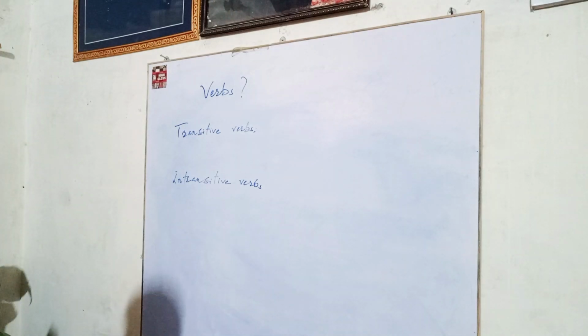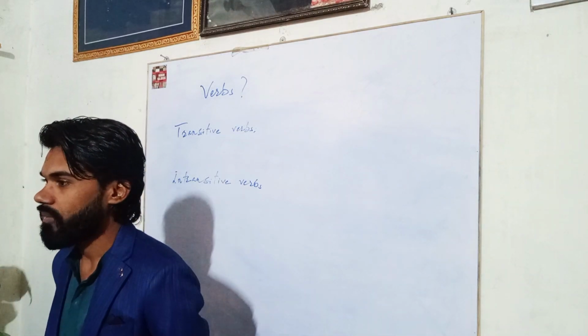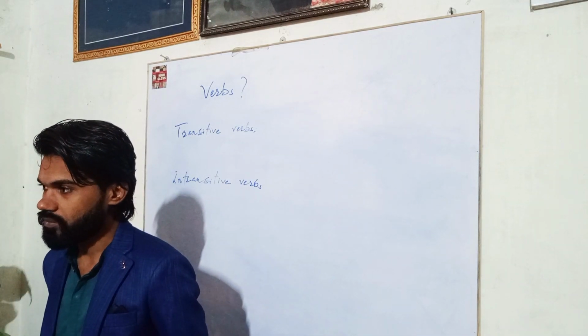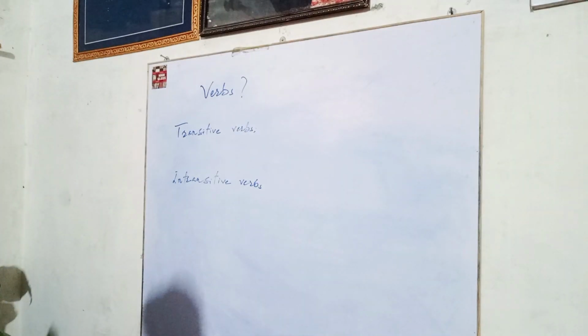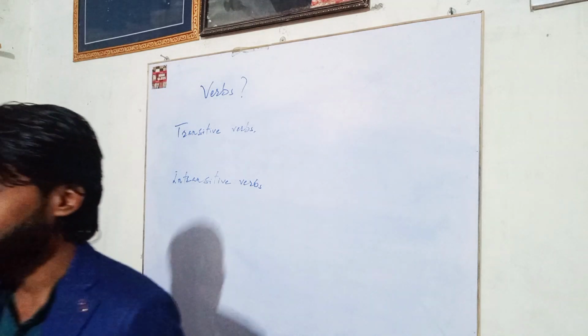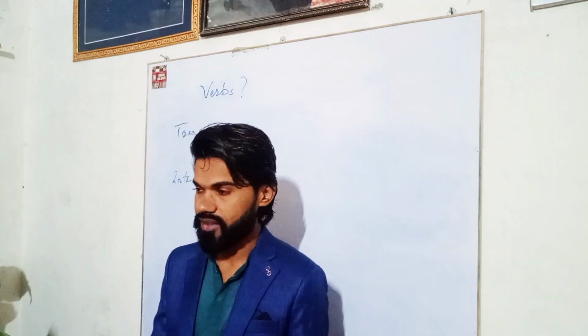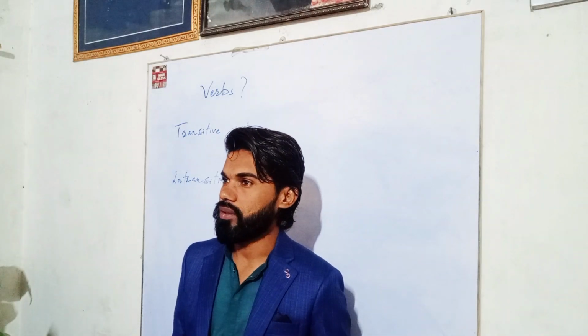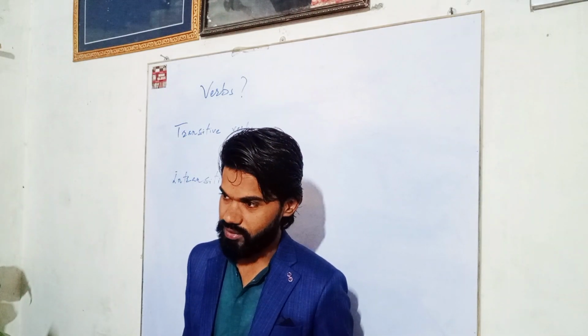Can you tell me what transitive and intransitive verb are? Transitive: the sentence without object, or a verb without object. The verb that has an object, followed by an object, that is transitive.